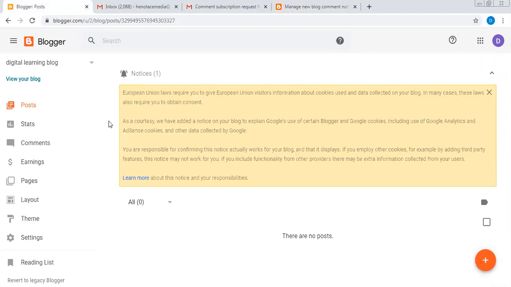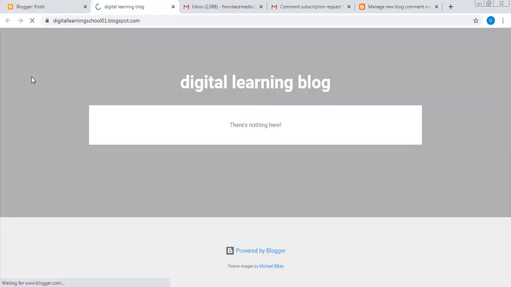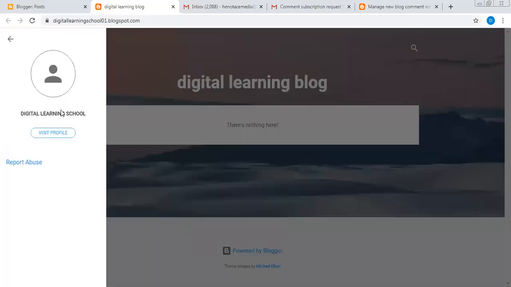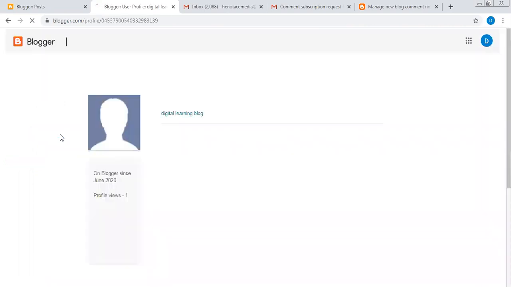The first thing you want to do is to look at giving the blog a good theme. See how my blog looks. Let me view my blog. See, there is nothing there. This is just an empty template. I've not written anything. So digital learning blog. Okay. Powered by Blogger. Can you see it's not by me, it's powered by Blogger. And the theme is given by Michael Elkan, the guy that developed the themes. And digital learning school is my profile. I've not updated anything on my profile, so there is nothing about me here.